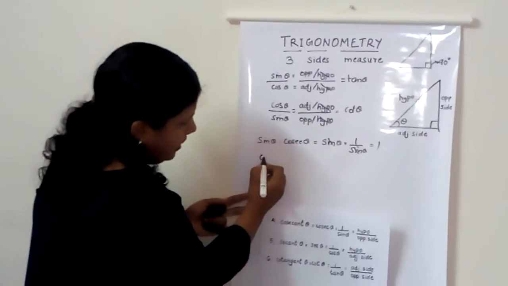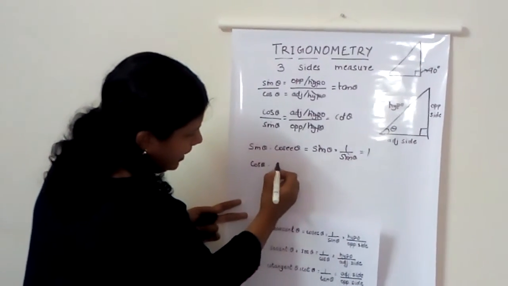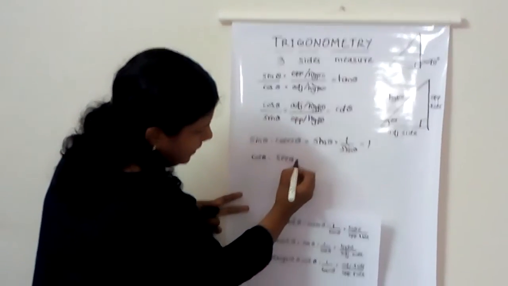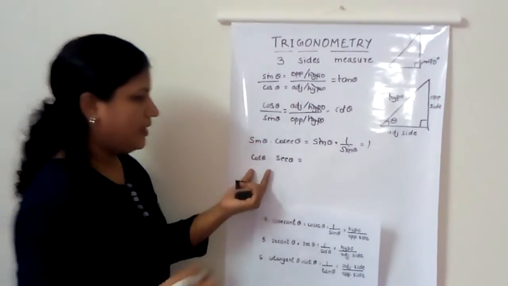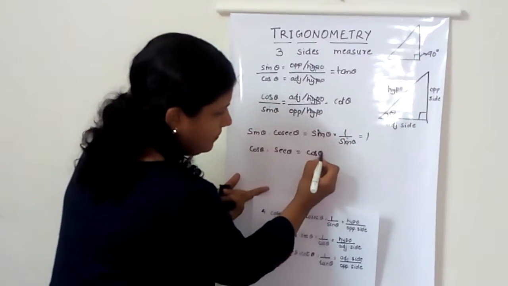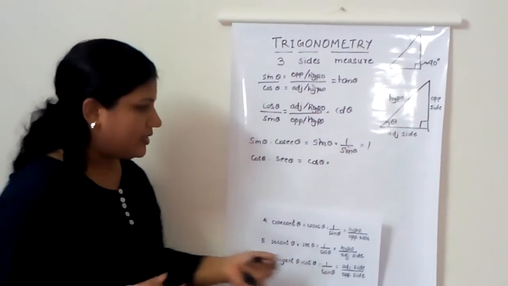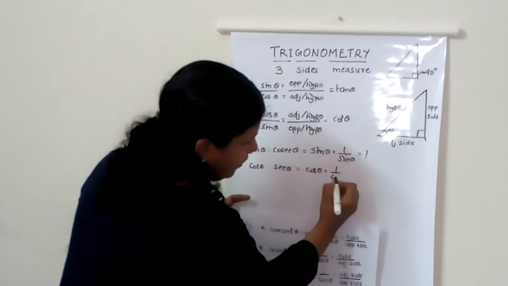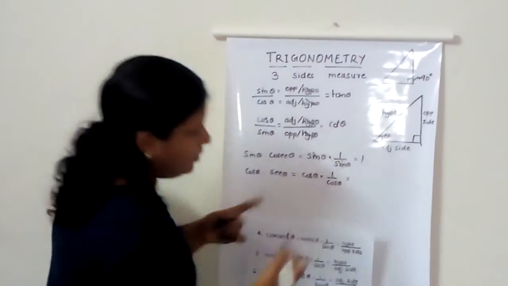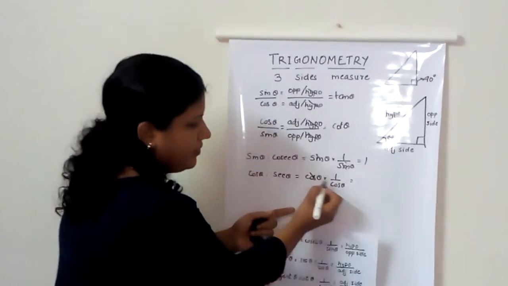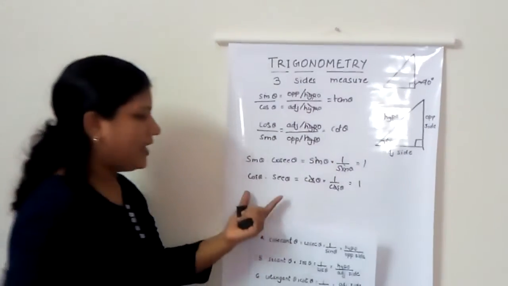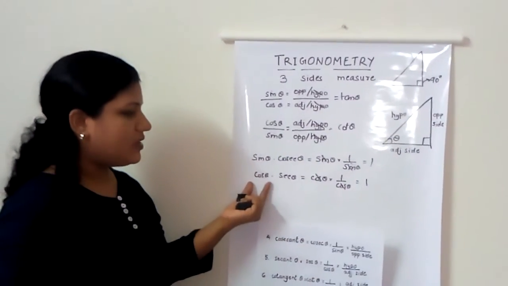Then we have cos theta multiplied by sec theta. Sec theta is nothing but 1 by cos theta. So we can write that as 1 by cos theta. Now when you cancel the cos thetas over here, we end up getting 1. So that's again a relationship between cos theta and sec theta.